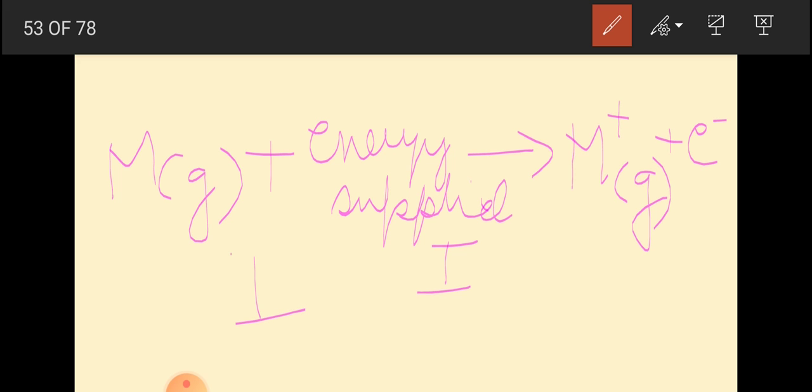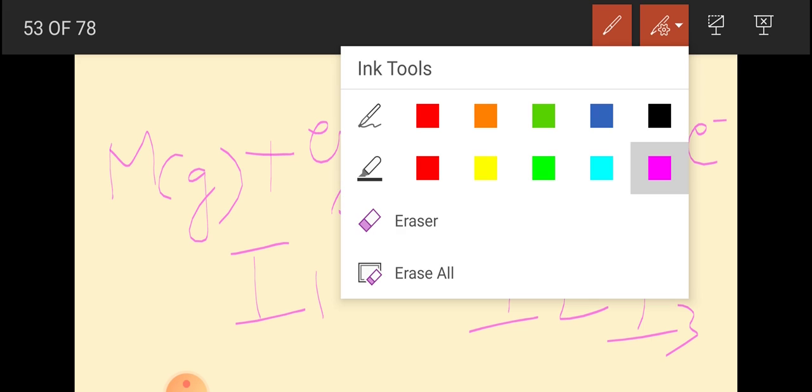I can write it as I1, second ionization potential I2, third I3, and successively it will go on. The energy required to remove the second electron from the cation is called the second ionization potential. Similarly, we have third, fourth, and so on ionization potentials.